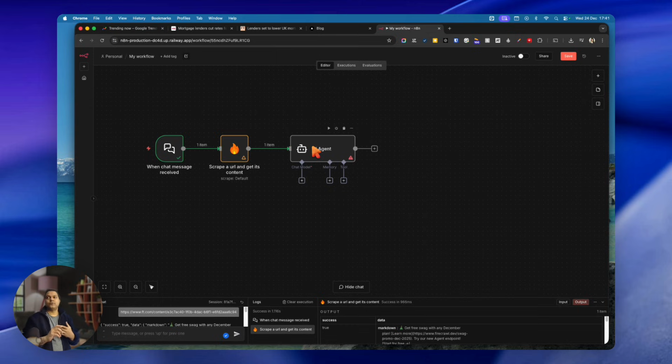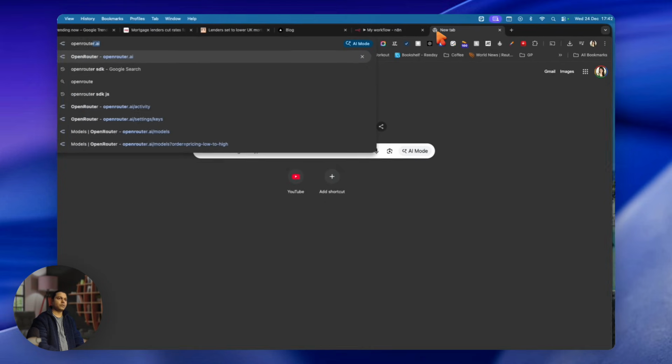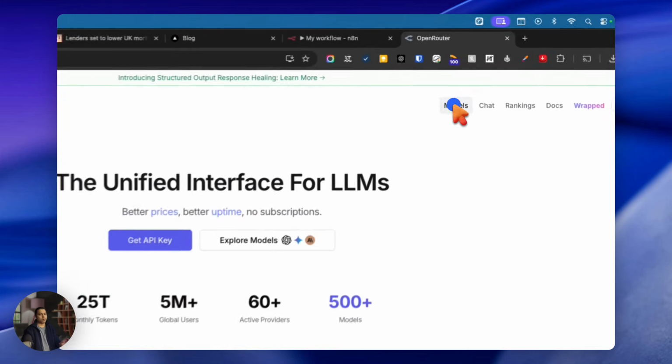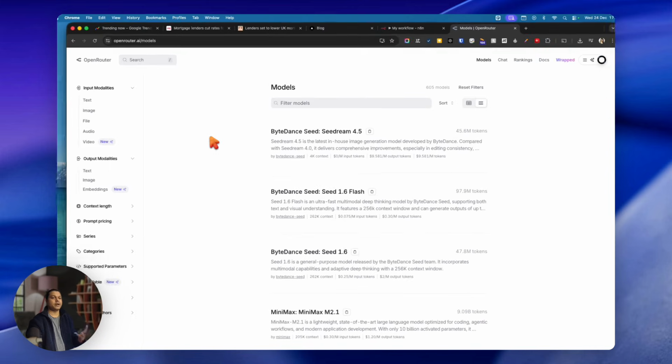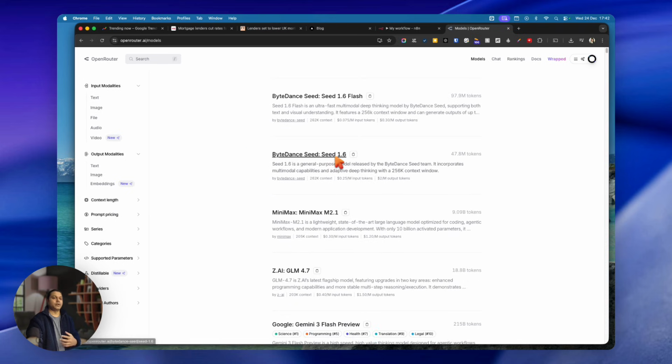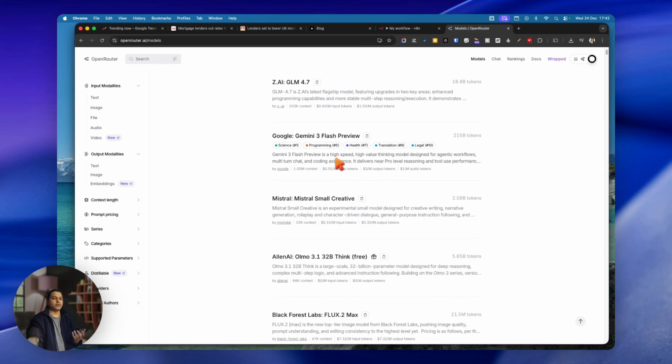Now you can go for OpenAI or Google Gemini or any other chat model. What I personally prefer is OpenRouter, and the reason I prefer it is because it has all the models. Whatever models you require are there. If you require a ByteDance Seed model, it is there. You require a MiniMax model, it is there. You require Google Gemini Flash Preview, it is there.